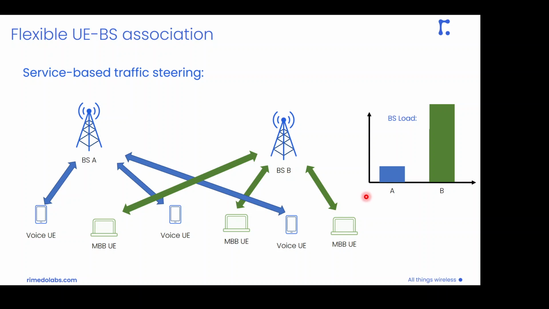Again, we use this flexible UE to base station association approach, where we move one category of UEs, probably those high priority UEs, to one or more base stations, and offload all the other UEs to the other base stations. Of course, such an approach results in unequal load balance between the base stations, but we are able to secure enough resources to maintain the continuity of service for those high priority services, probably eventually at the cost of all the other UEs, which might experience some outage. So those two approaches create the foundation of the hierarchical traffic management we'll be discussing today.